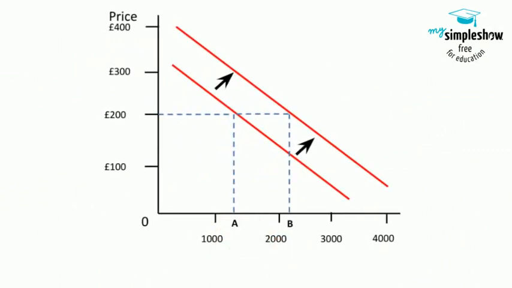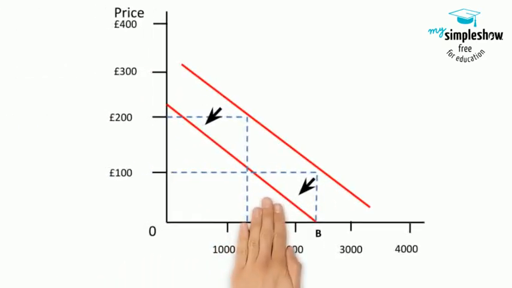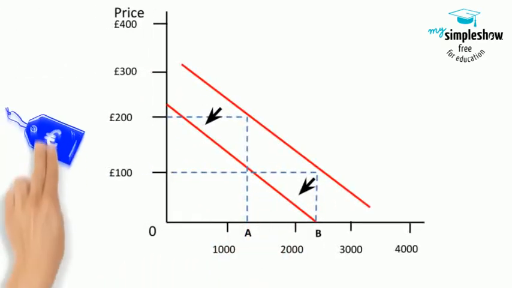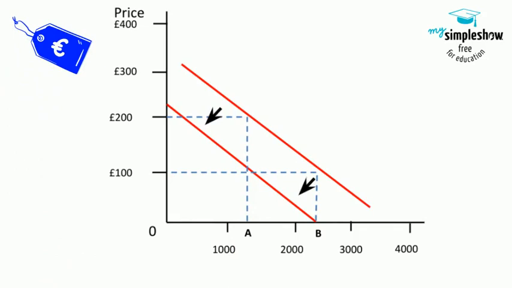We can show this on our diagram by shifting the whole demand curve to the right. Look at the new curve. At every price, demand has increased. But if incomes fall, we might demand fewer restaurant meals at every price. In this case, the whole demand curve would shift to the left.